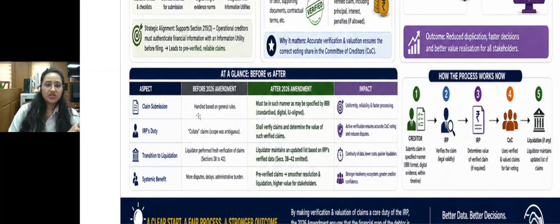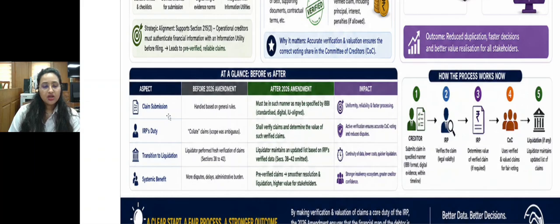Earlier, claim submission was handled on a general rule basis. There was no specific guideline. Now the responsibility is with IBBI. IBBI has to specify how the claims are submitted, any particular checklist, digital evidencing, IU alignment. These things are now specified by IBBI. Impact, what are the practical implications of this? It creates uniformity, reliability, and faster processing.